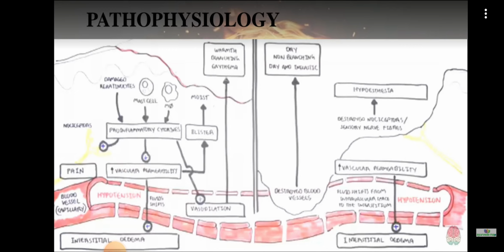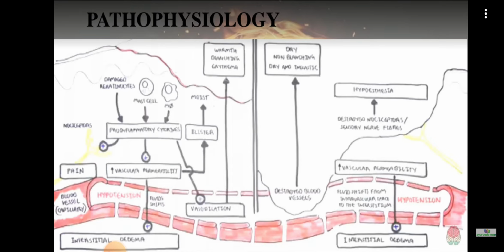The release of these substances will lead to certain symptoms, or will cause some changes inside, and some symptoms will be appearing. So these cytokines, so many substances are released, and some cytokines will act on the nerve endings. When the cytokines stimulate the nerve endings, it will cause pain.